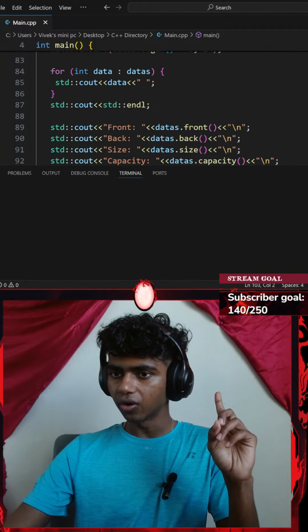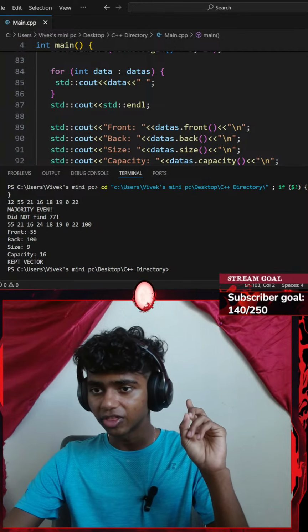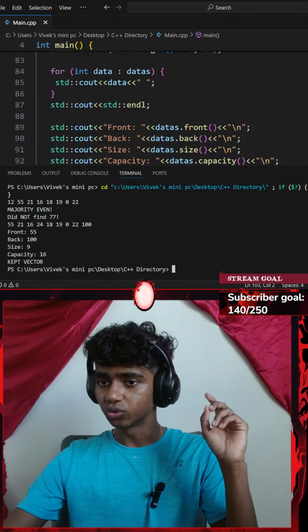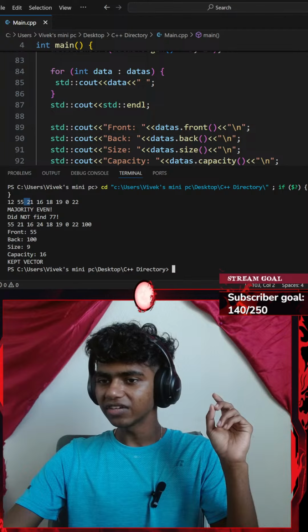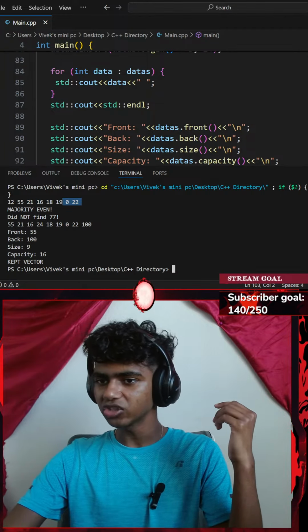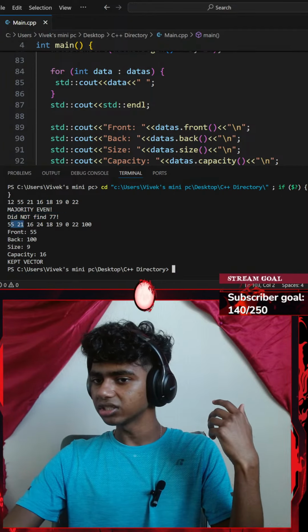If I were to run the code, let's see. Oh my gosh, it printed so many things. This is our original vector. The majority are even in our vector. 12 is even, 21 is even. Actually, no, 21 is odd. 12 is even, 16 is even, 18 is even, 0 is even, and 22 is even. Okay, perfect. Did not find 77.